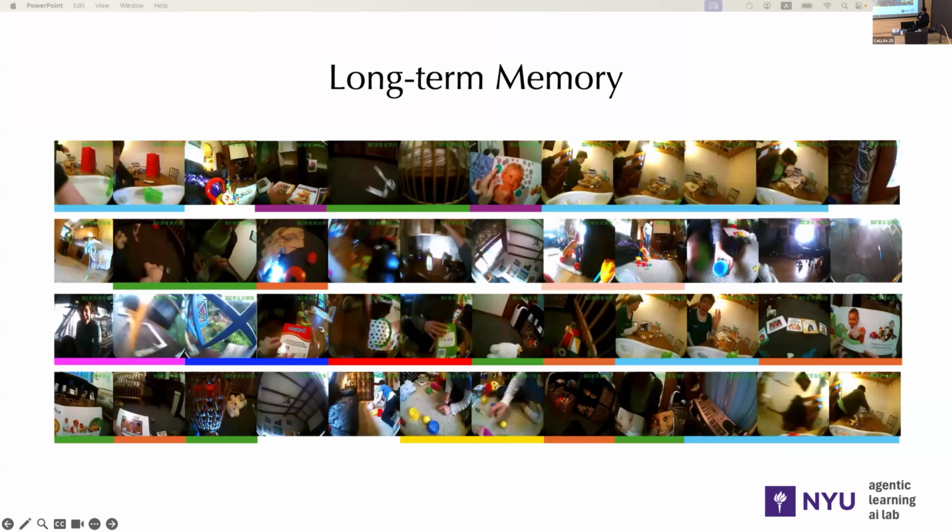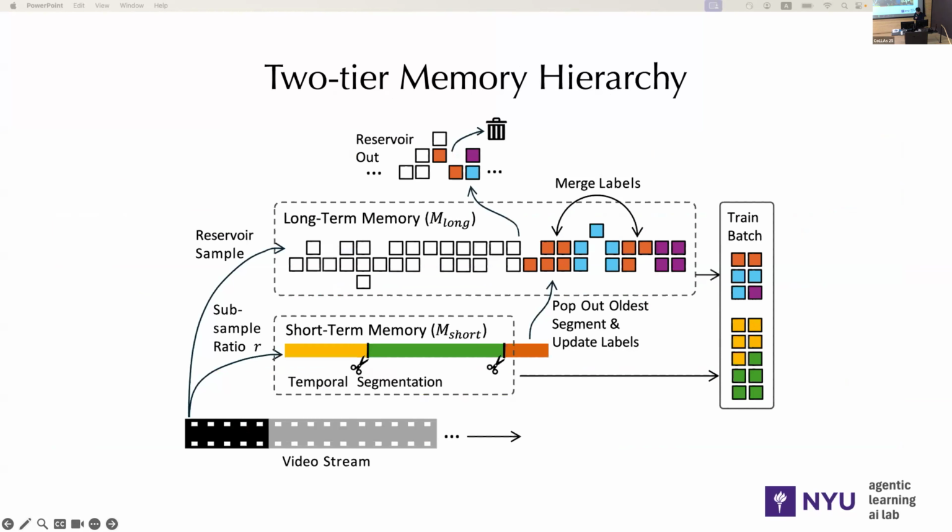Here is a visualization of some exemplar images in the long-term memory. We can see that this method can group similar visual concepts into the same class. For example, the cyan ones correspond to eating in the dining room, while the green ones are playing in the bedroom. This helps facilitate representation learning. So to summarize, this is our memory structure. We have two buffers, a short-term FIFO buffer and a long-term reservoir buffer. Finally, a training batch consists of samples mixed from both buffers.